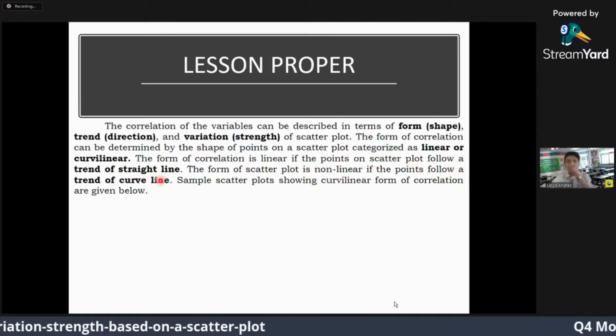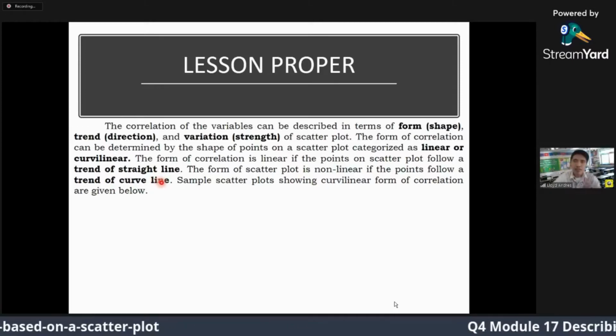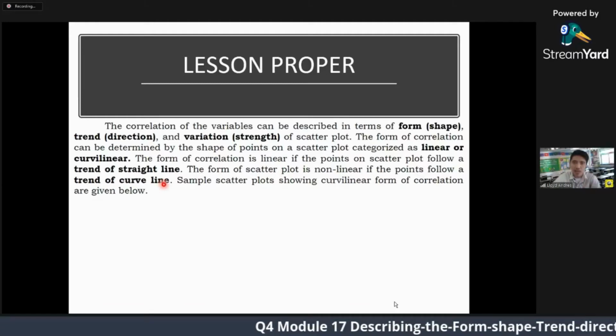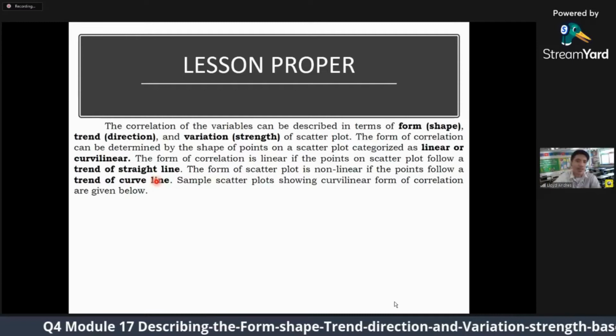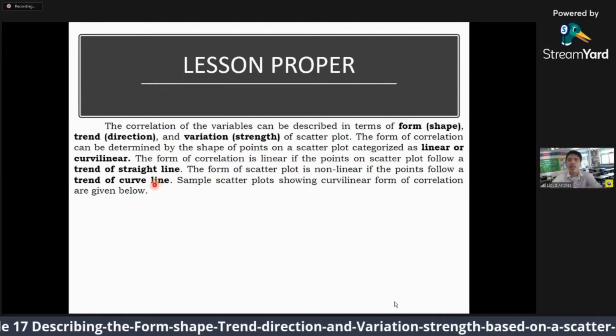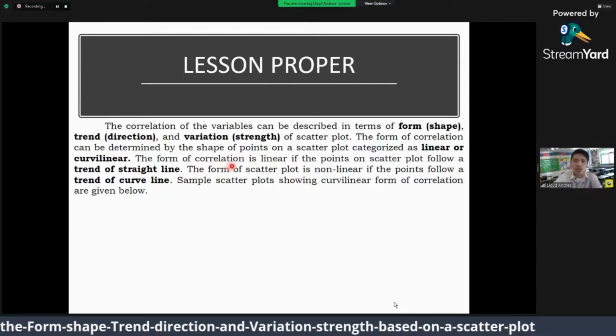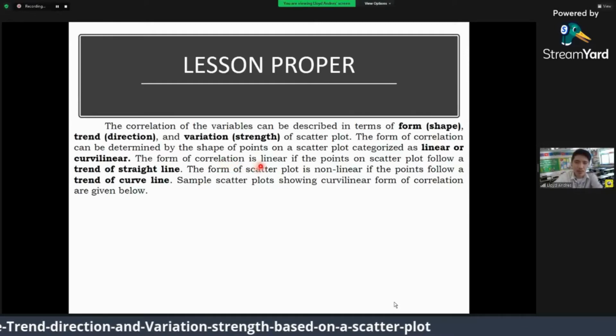Kumbaga, kung ang imuhang pag-plot nimo sa points, ni-follow siya og a straight line, then it is a correlation nga linear ang iyang form.